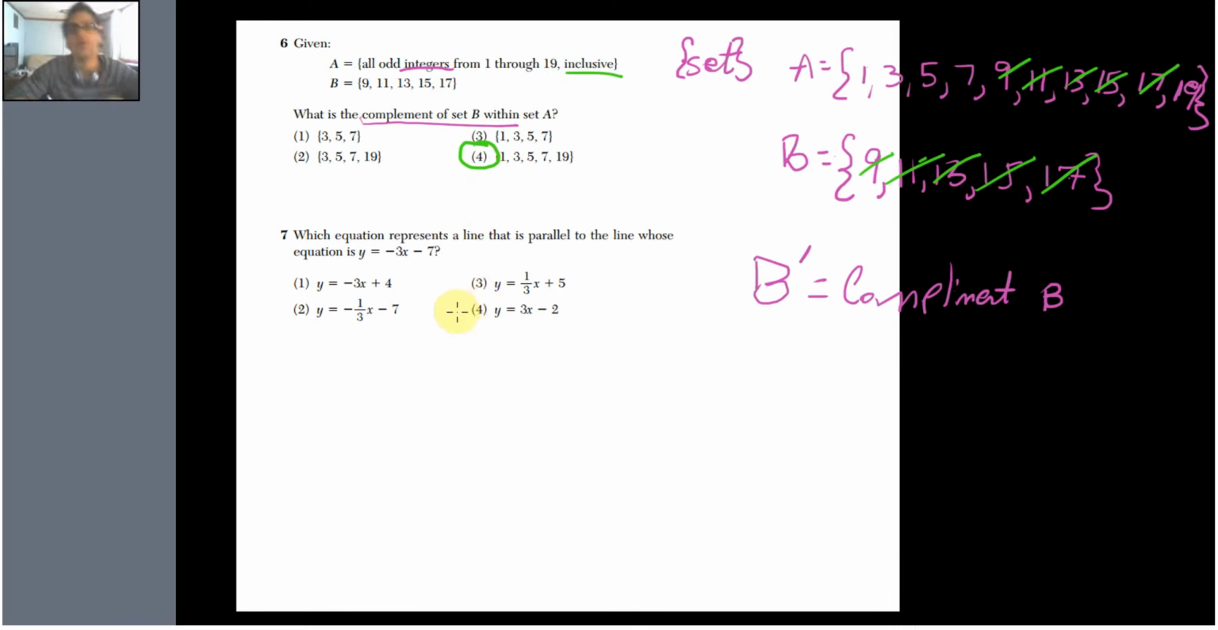Which equation represents a line that is parallel to the line whose equation is this? Another fantastic question that, 101%, I guess this time, is going to be on the Regents. It's going to be on the Regents. So learn how to do this. I'm going to do it with you, but that does not mean that you understand it. So practice these on your own because they love this. And, rightly so, it helps you think.